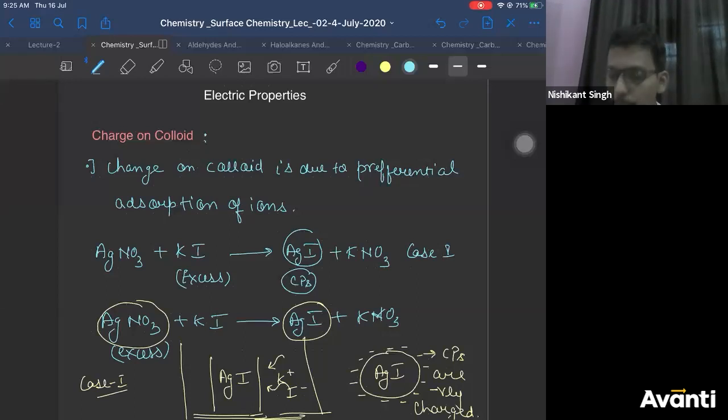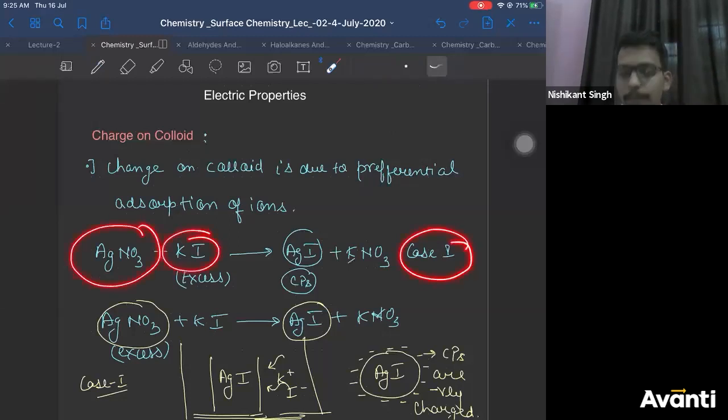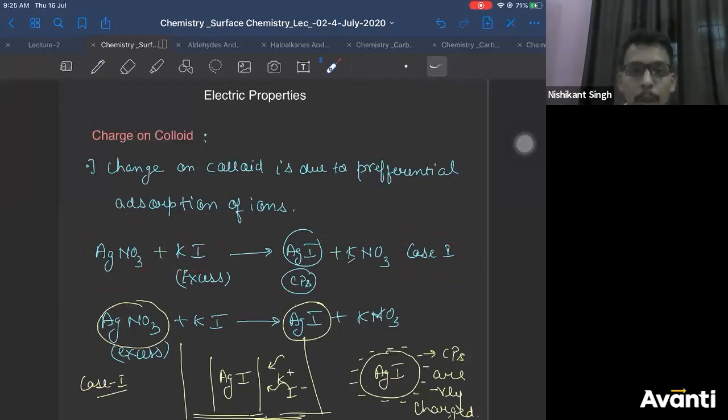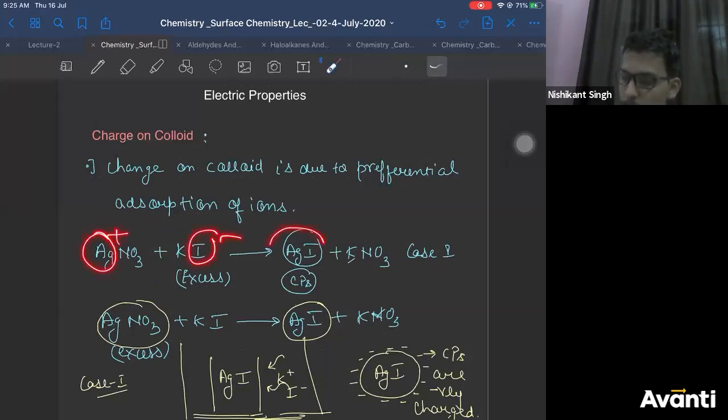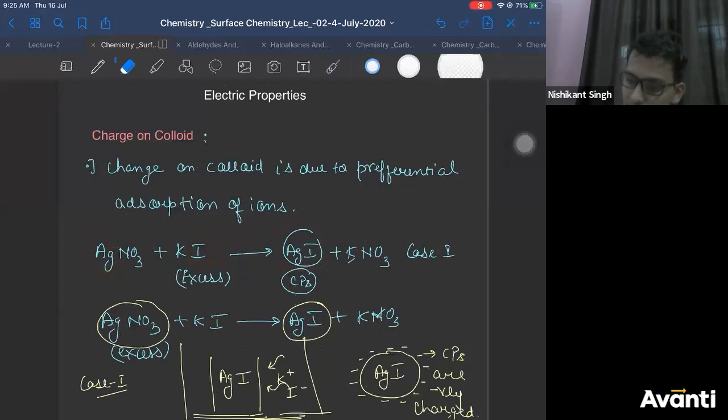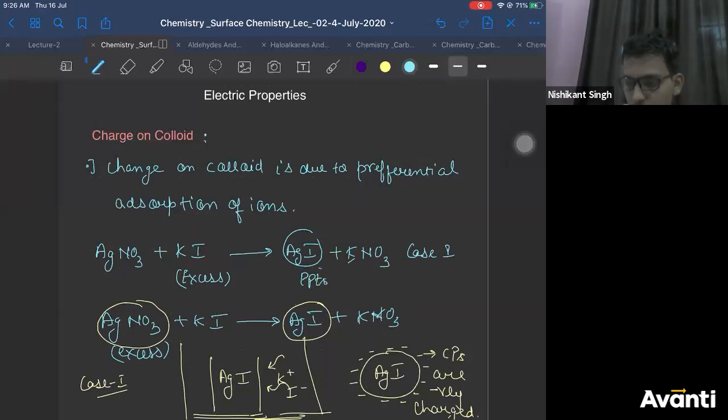I had given you 2 cases. What are those 2 cases? Case 1 is when you treat silver nitrate with KI, right? So Ag+ will combine with I- to form AgI. You will get a precipitate initially. Initially, directly you will not get colloidal particles. First, you will get a precipitate only.